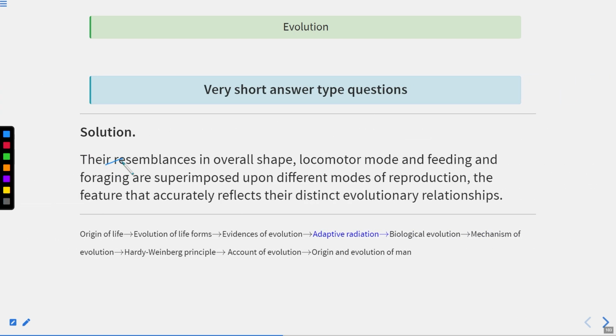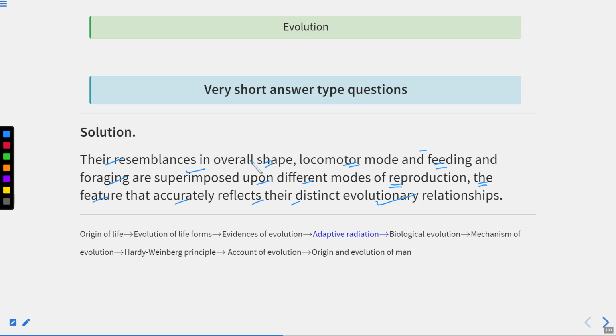Now, their resemblance in overall shape, locomotor mode, feeding and foraging are superimposed upon different modes of reproduction. So they are similar in overall shape, locomotion, feeding and foraging, but they are different in reproduction. This is the only feature that accurately reflects their distinct evolutionary relationship.